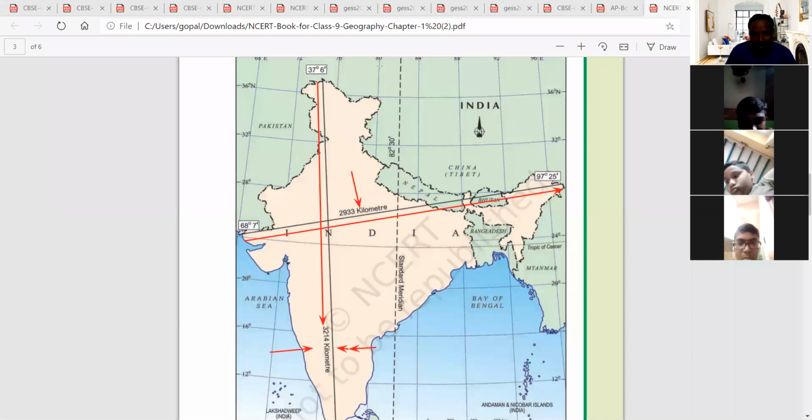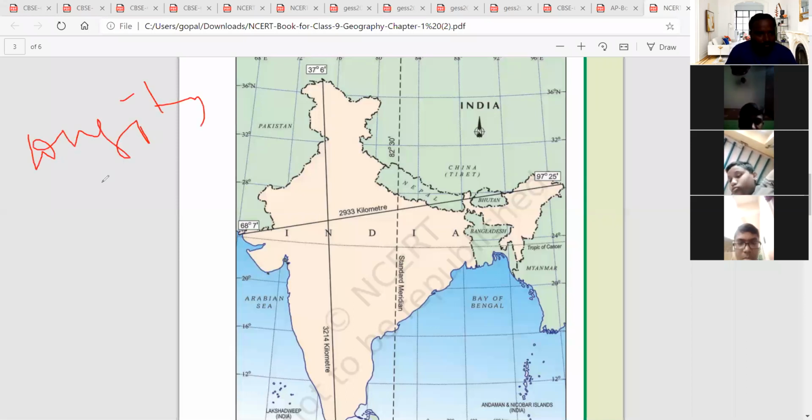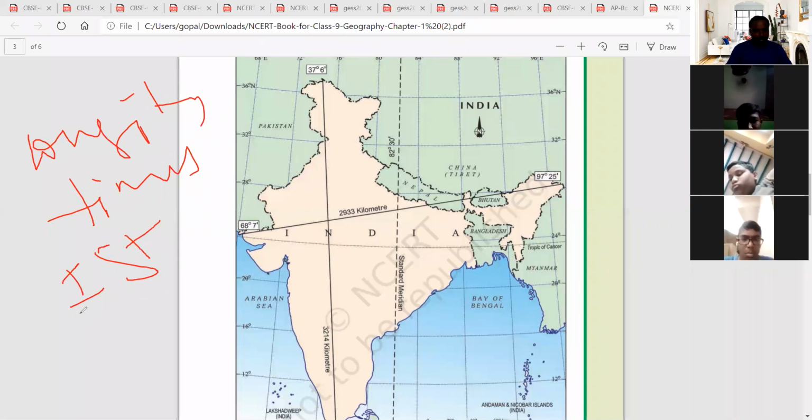Remember this. And next, very important is knowing the time zone. Longitudes are mainly used for time zones, for knowing the time. We take one standard time, which we call IST, Indian Standard Time.